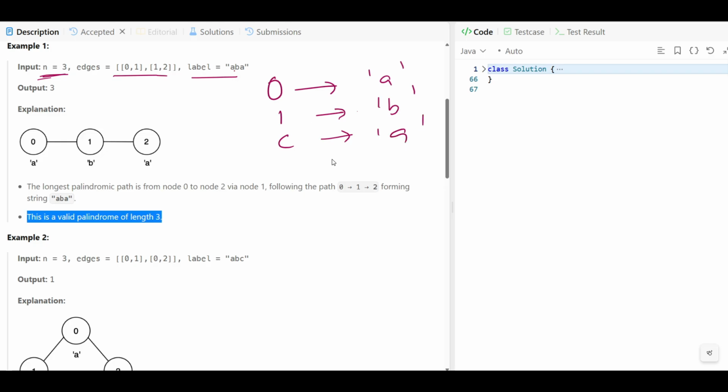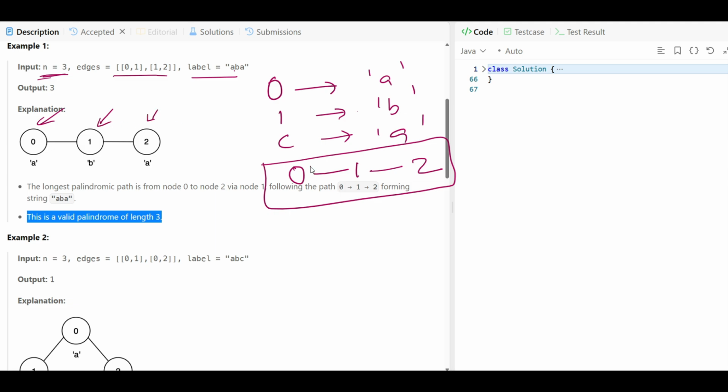So what are the edges? The edges we have are 0 to 1 and 1 to 2. So these are the edges we have been given, right? If you want to visualize this, you can say this is your 0, this is your 1, and this is your 2. Then you have to assign A, B, and A. These are characters. You will mark each node with a character like this. And that is why you are seeing this, right?